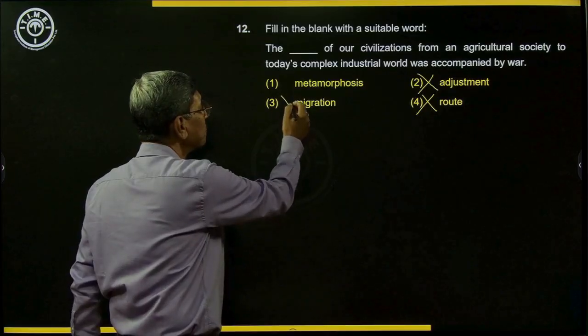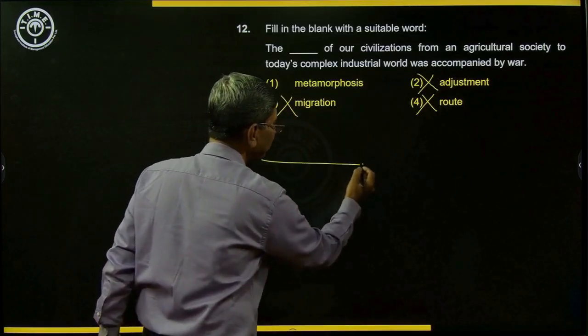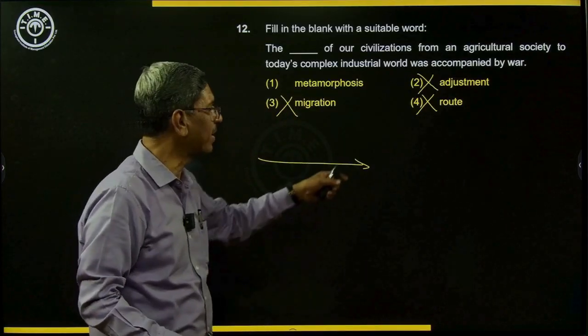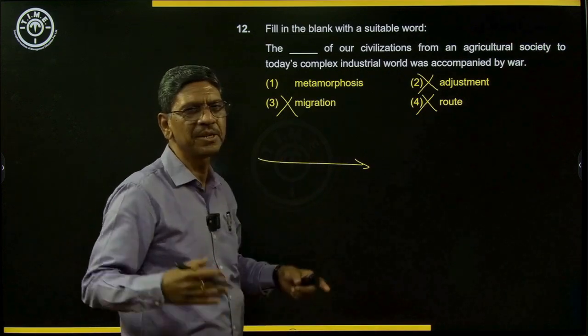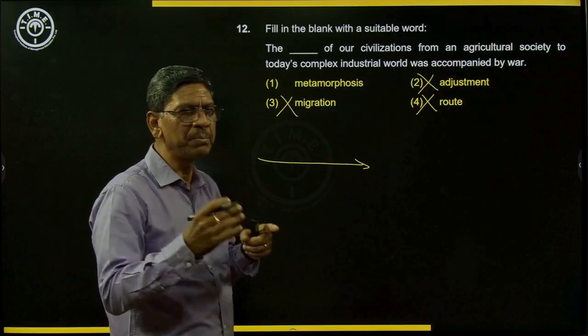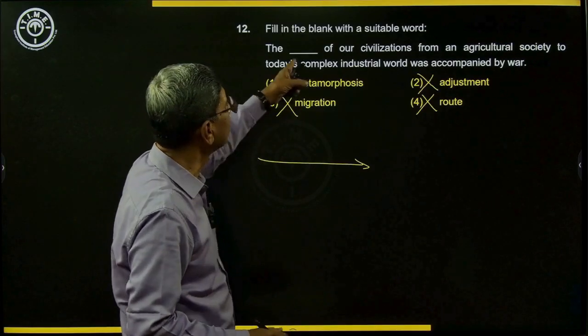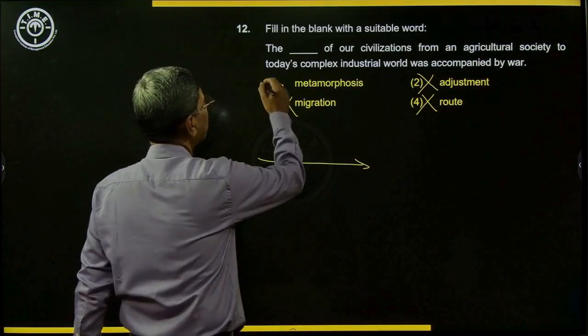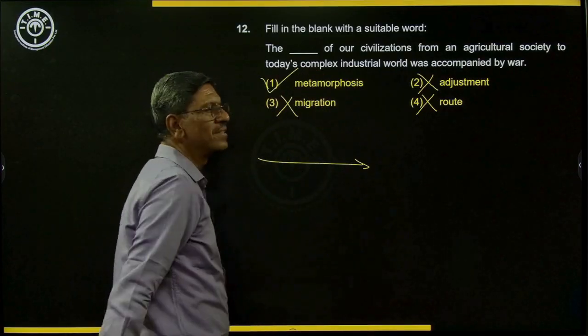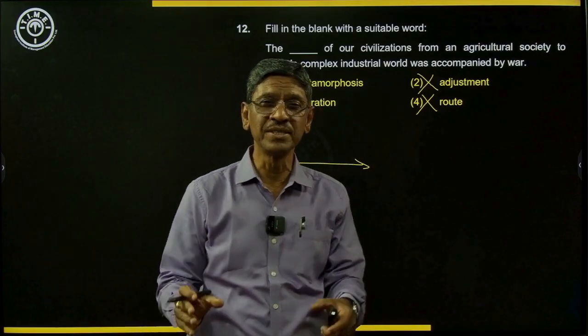Migration is movement from one part of the world to another part, from one place to another place. It is called migration. Movement from one place to another place is called migration. That is also not right. Therefore, it is metamorphosis. Now, what is the meaning of metamorphosis, original meaning?